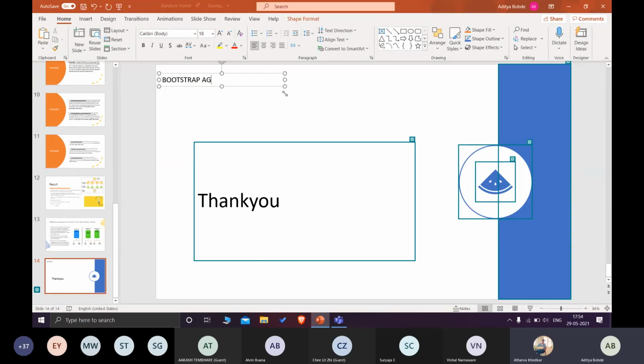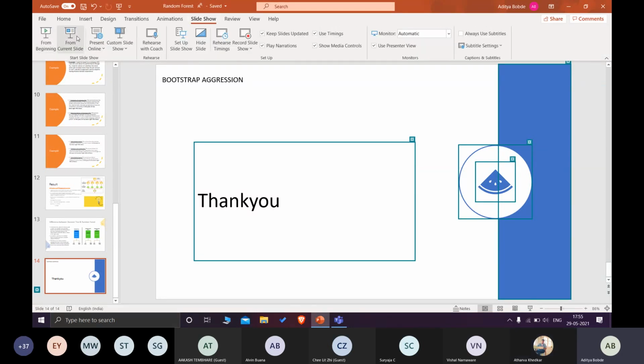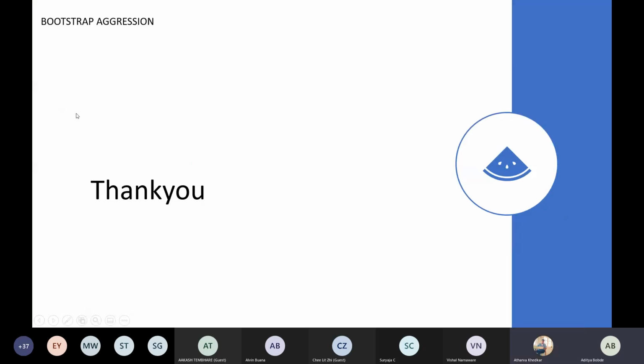Anyone from a front end background? Bootstrap, yeah, used in CSS. So they are also called bootstrap aggregation. I'm not expecting much knowledge on this, and there is no need to rote-learn it. But you should know the logic behind why it is called bootstrap aggregation.